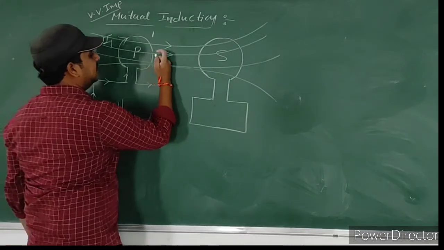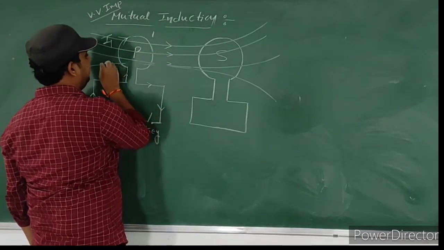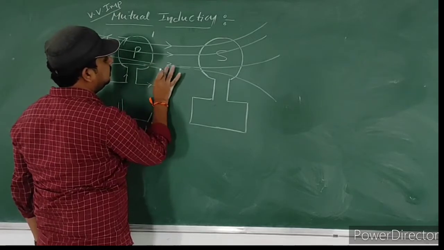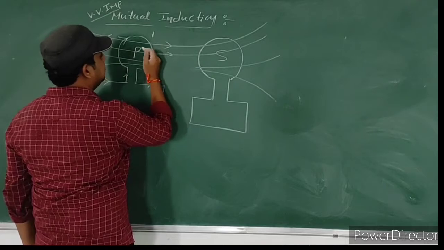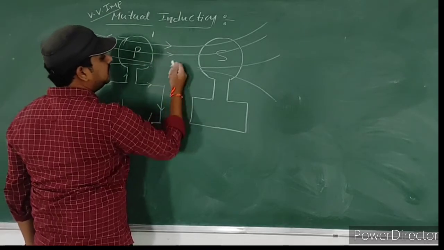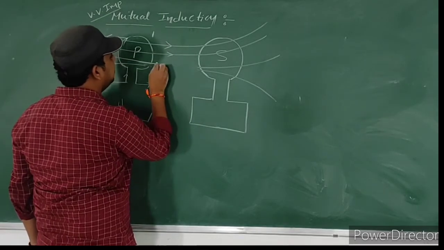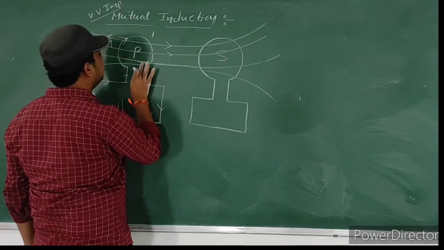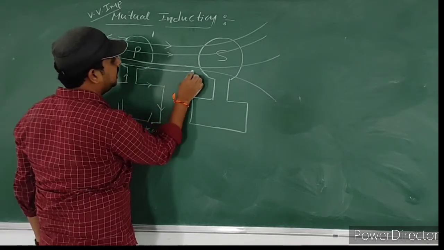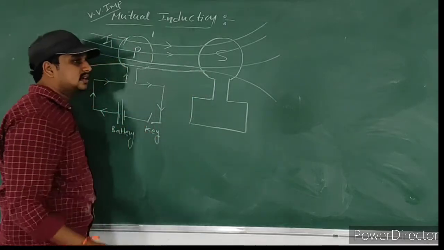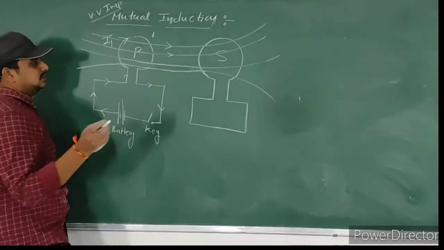Every current carrying conductor produces a magnetic field. Here two field lines are drawn touching, but actually magnetic field lines never touch. So draw the lines carefully. Magnetic field lines never intersect, never touch.